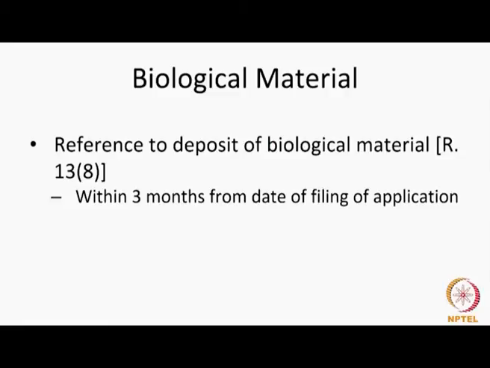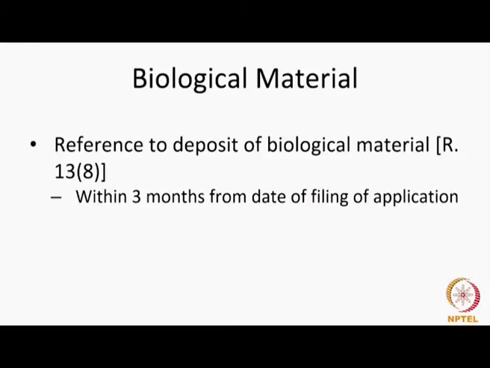So, if I file an application in January, I am expected to make the reference to the deposit in the specification within 3 months from the date of filing the application. Now, if in Feb I make a request for publication under 24A the next month itself, then before I make that request, I will have to make the reference.